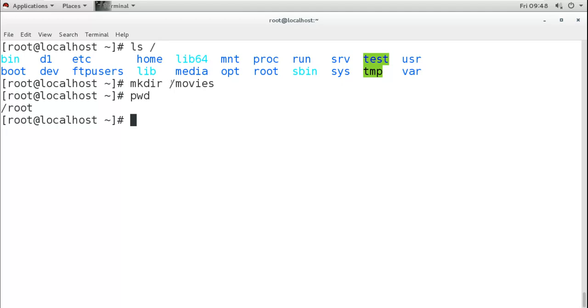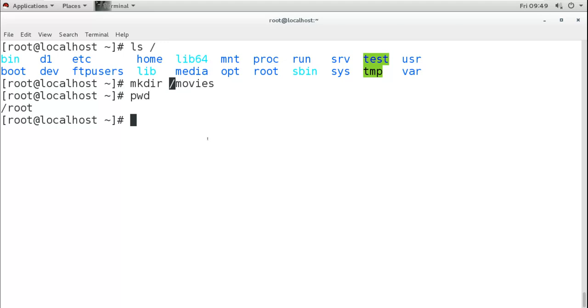Now if I put lots of movies in this directory, it will use the space for the system files, because it will go into slash partition, the partition which is mounted on slash, and all the other system directories are also under slash. So it is like storing your movies in C drive. In Windows, you are storing your movies in C drive. That means you're using your system partition space, and that you don't want.